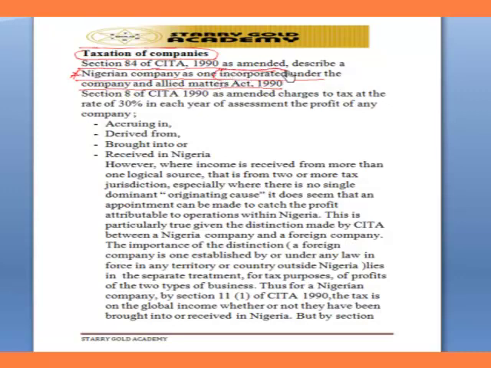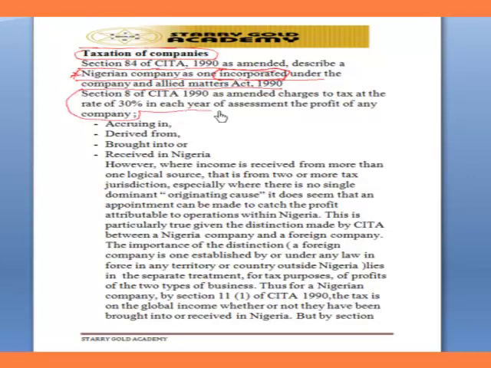How a company will be incorporated, the procedure that a company will follow to be incorporated. Right? Now, just note that it is the Companies and Allied Matters Act of 1990 that states what a Nigerian company is. Again, Section 8 of CITA 1990, as amended, charges to tax at the rate of 30% in each year of assessment the profit of any company.